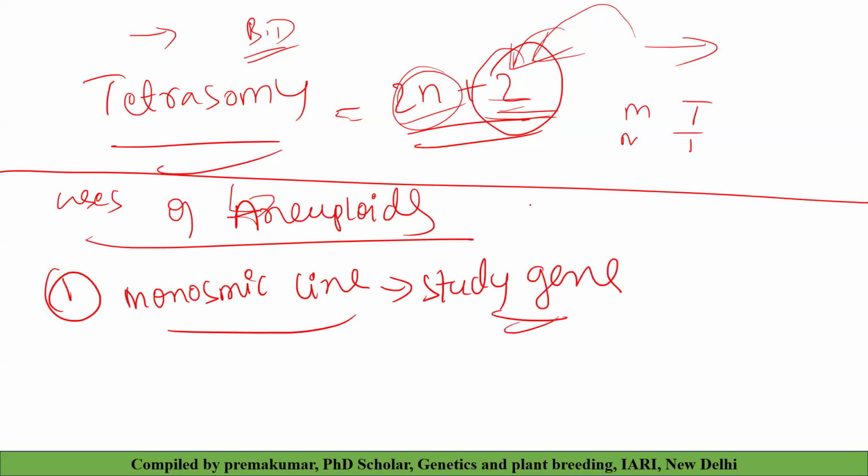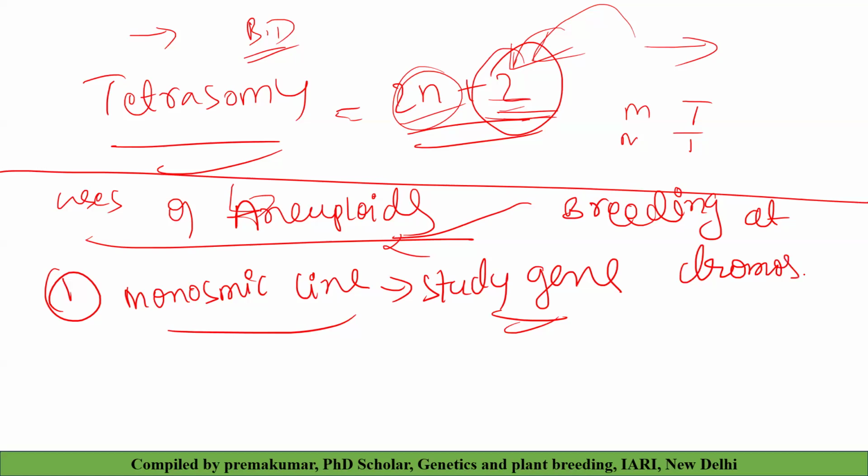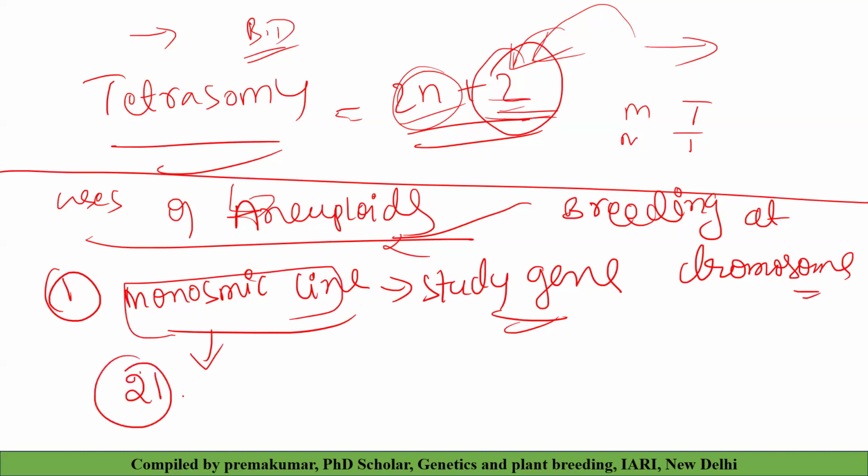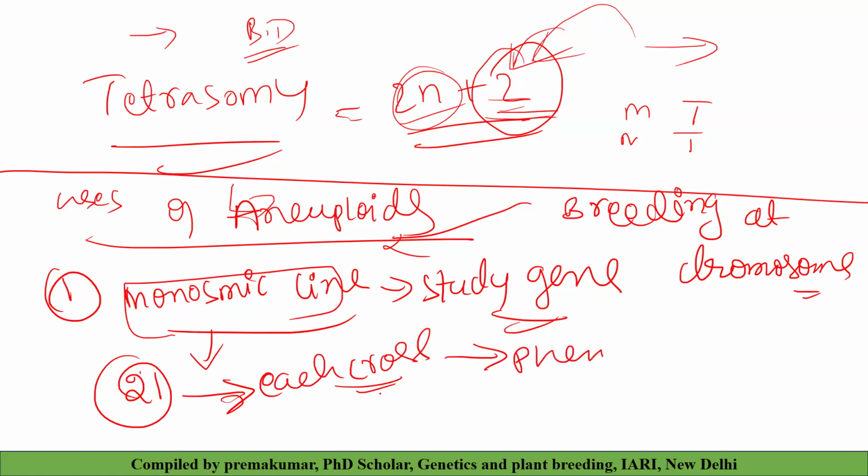It's also called breeding at chromosome level. Breeding at chromosome level means, for example, you create monosomic lines for one line or the other. How many monosomic sets are possible in wheat with 21 chromosomes? We can create 21 monosomic lines, one for each chromosome. Then you can phenotype them, and based on that, we can see on which chromosome.